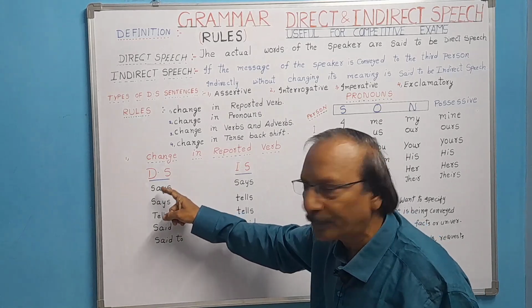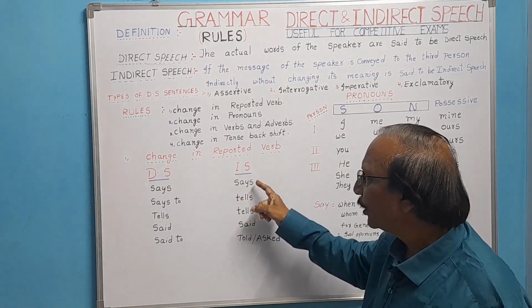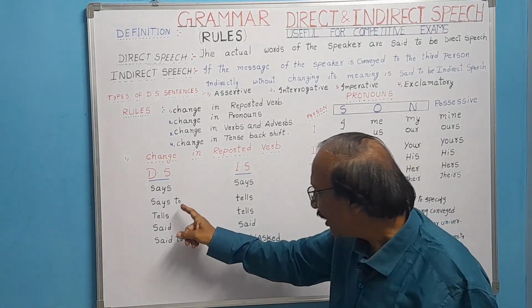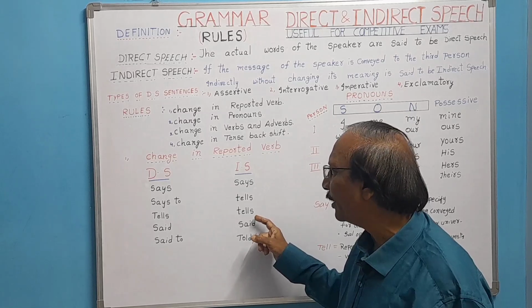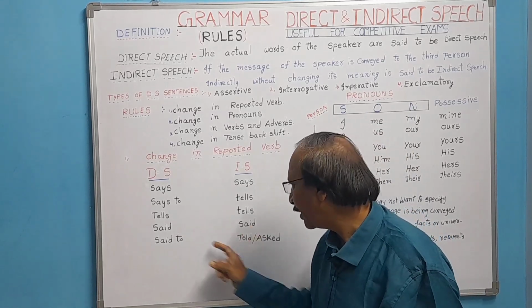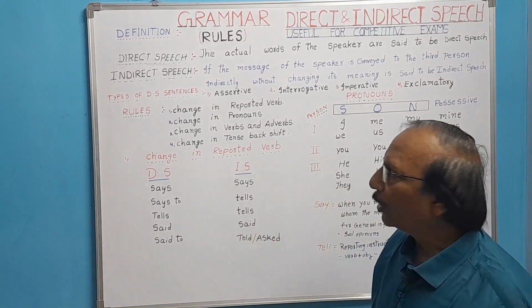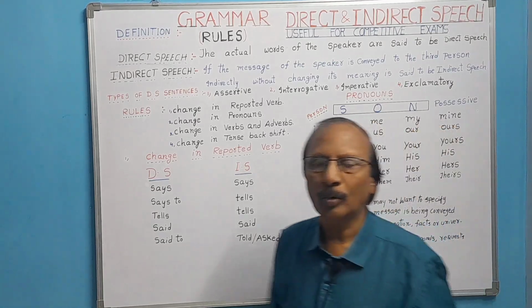If there is a says in direct speech, it will be says in indirect speech. Says to will have tells. Tells will be written as it is, it will be written as tells only. Said, said to, told, asked. Now, let us learn some more rules.